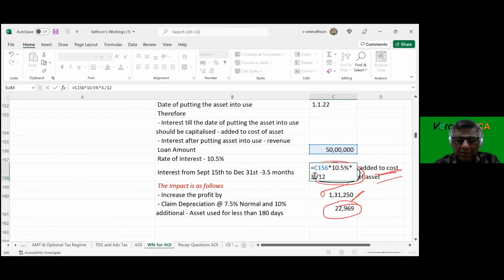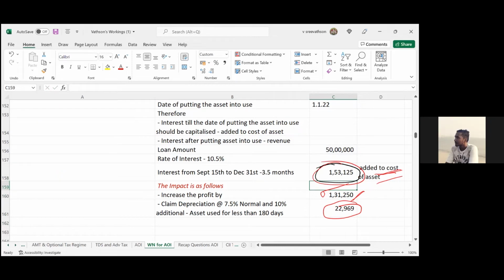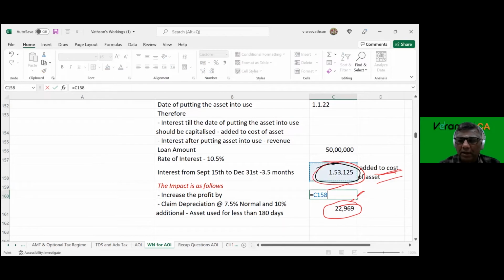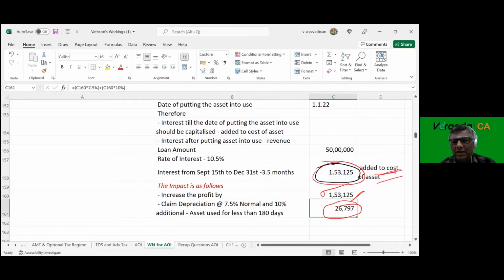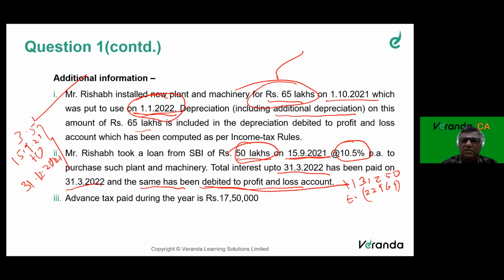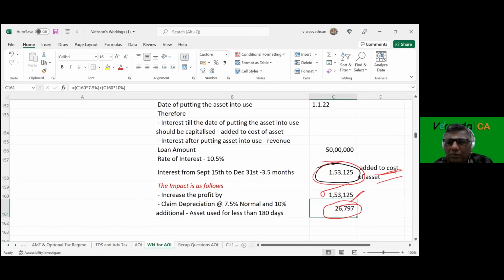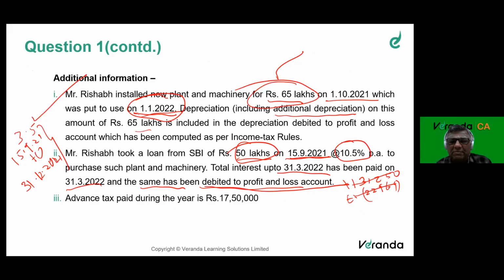It should be 3.5 months, so it should be 153,125 and 26,797. I made a mistake by writing it as 3 months. So it should be 153,125 and 26,797.